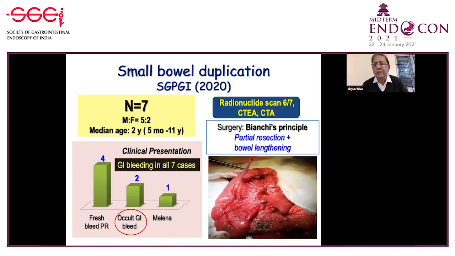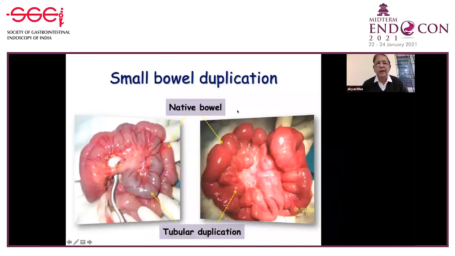However, some of them may require CT angiography, and the treatment of choice is surgery, done in the form of partial resection and bowel lengthening. Here in this slide, you can see the tubular duplication. This is the native bowel, a native bowel over here also, and you can see the duplication cyst running parallel. It is tubular in form in both diagrams.